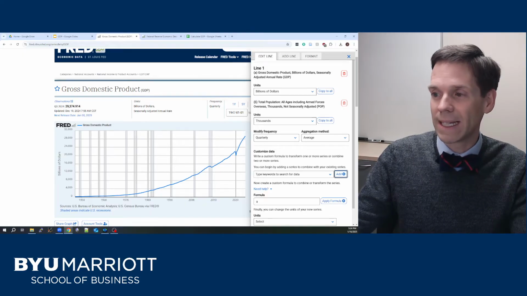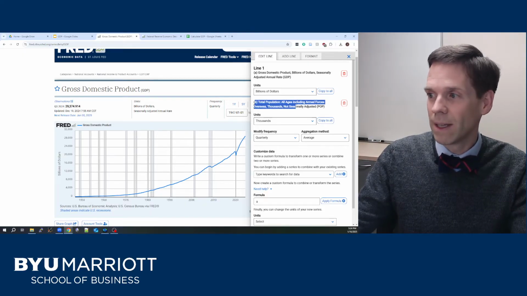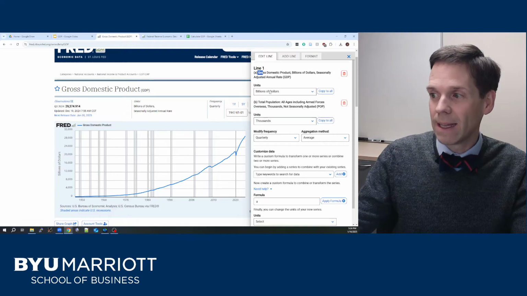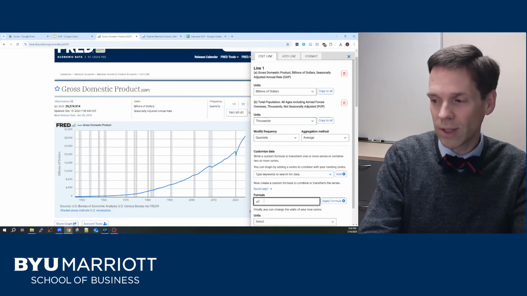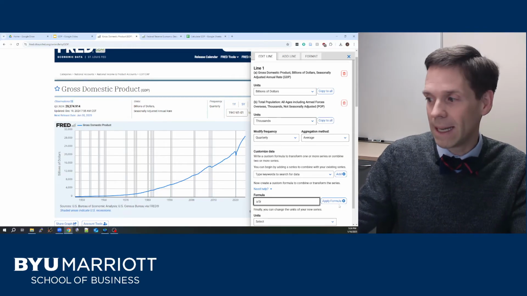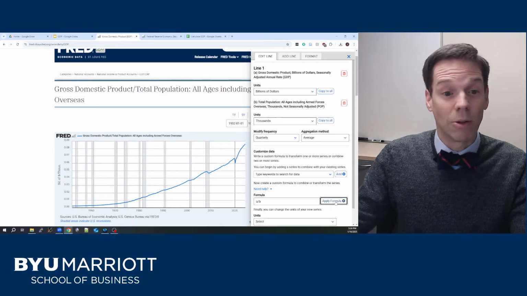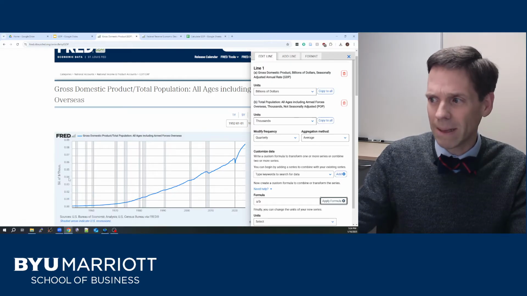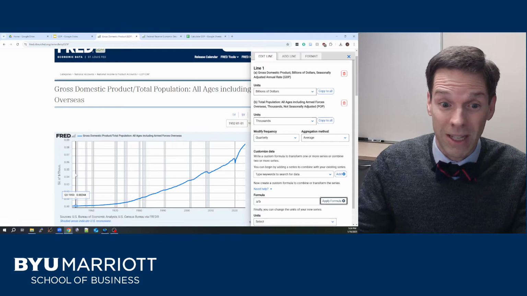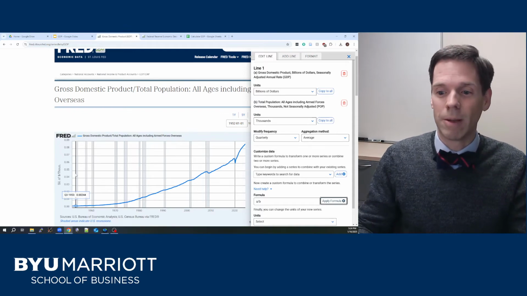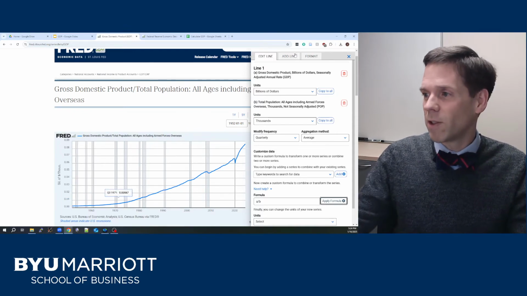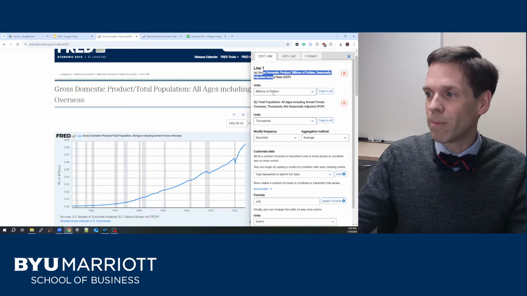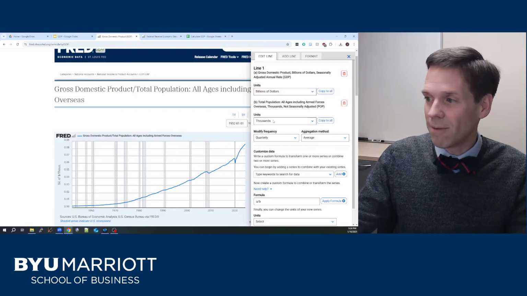Now we have this new data series, B, that we can work with. So GDP, which is A, divided by B, population, will be GDP per capita. So down here in formula, we'll type A divided by B, apply the formula. And once we do that, we see, oh, wait a minute, these numbers look very small, 0.04, what's the problem? Well, the problem is our units, which we always have to be careful with when we work with data in FRED. So if we go back here, we look at GDP, the units are billions of dollars. Population, the units are thousands of people.